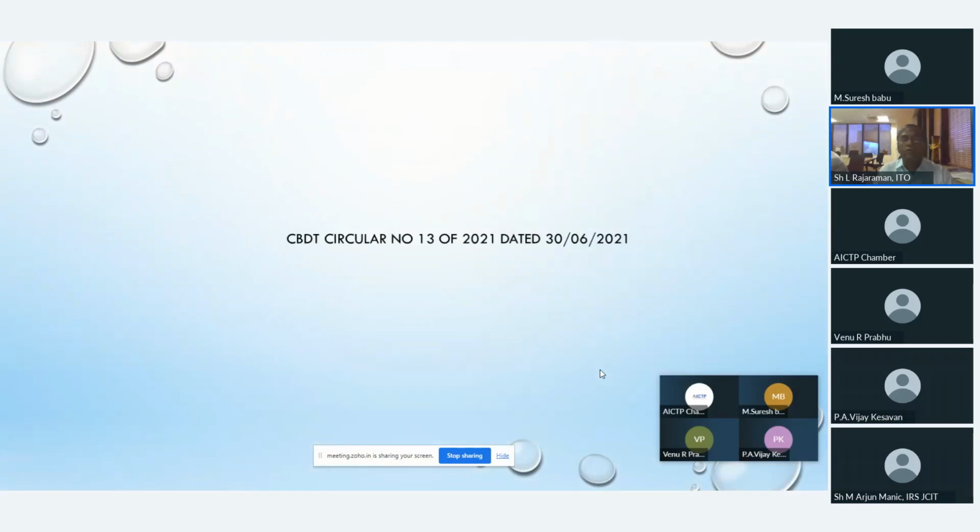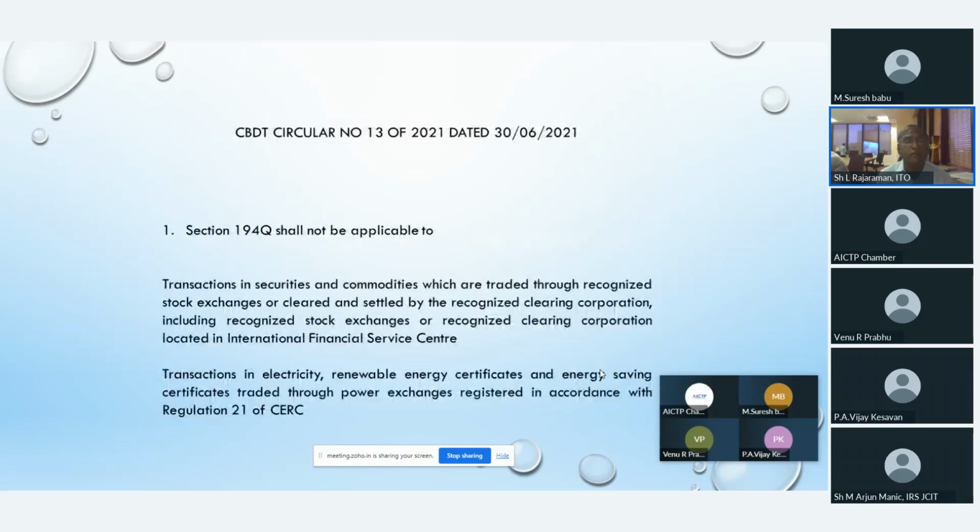Now we are going to discuss another important circular, circular number 13 of 2021, dated 30/6/2021. This is also a very, very important circular. In fact, you can take it as a guideline about 194Q. There were a lot of doubts, and the board has given very clear-cut directions in the circular, in which they start like this.